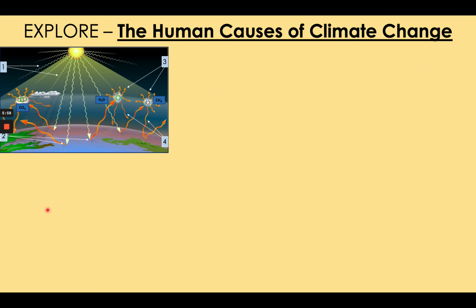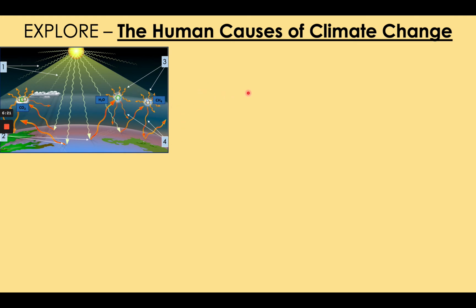Recall the greenhouse effect here, which you learned about in the previous lesson. Greenhouse gases in the atmosphere, such as methane and water vapor, and in particular carbon dioxide, allow ultraviolet light and short wavelength light from the sun to pass through, but they prevent long wavelength light, like infrared, from leaving the atmosphere, causing the Earth's atmosphere to heat up.